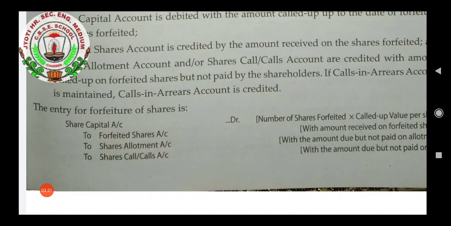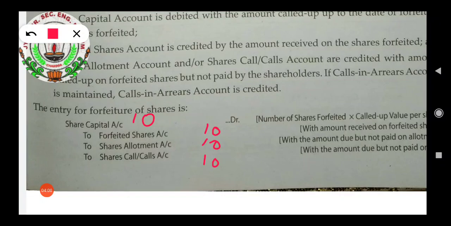Let's understand with the help of one example. Suppose there are 10 shares, and these 10 shares have to be forfeited, and the call money and the allotment money is 10 rupees each, and application money also 10 rupees.